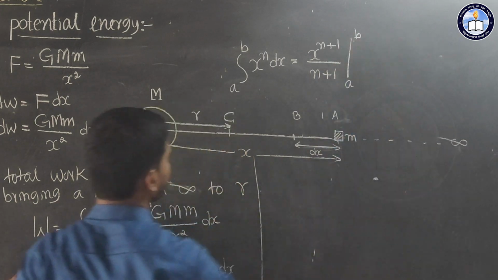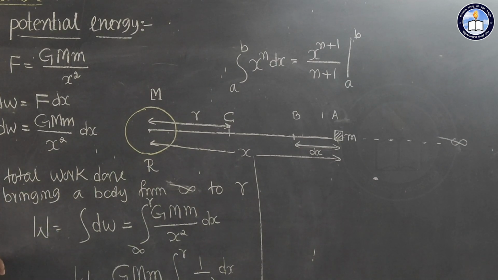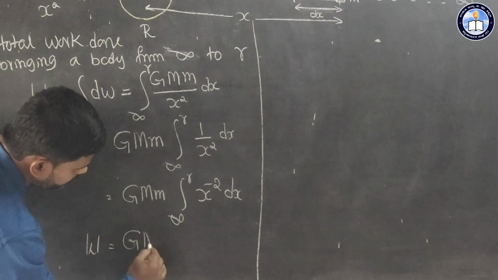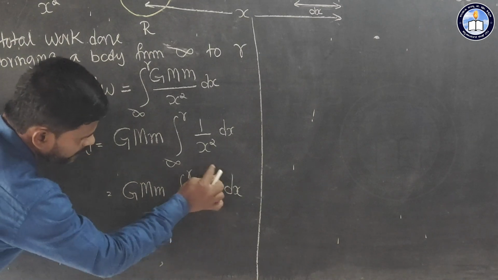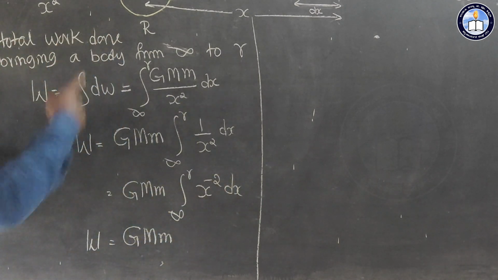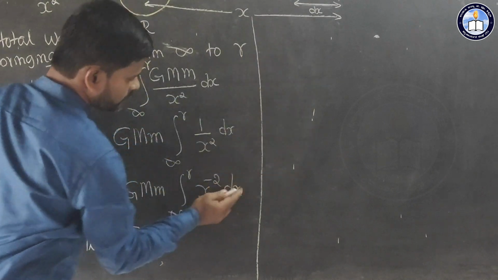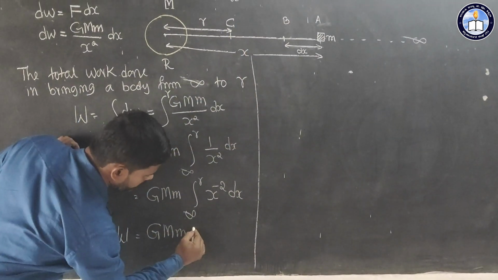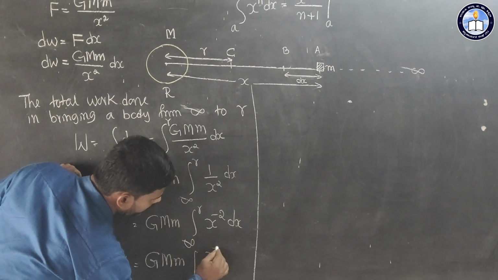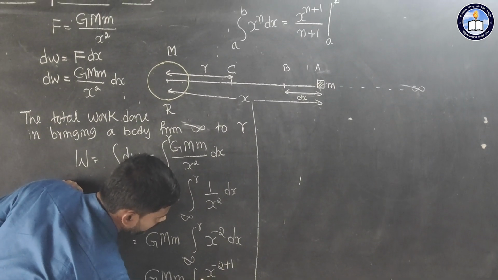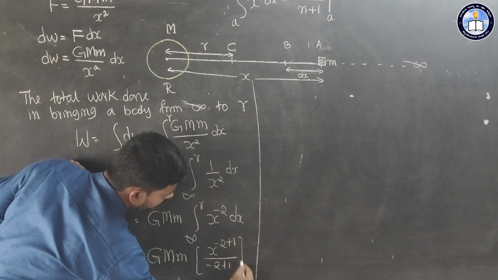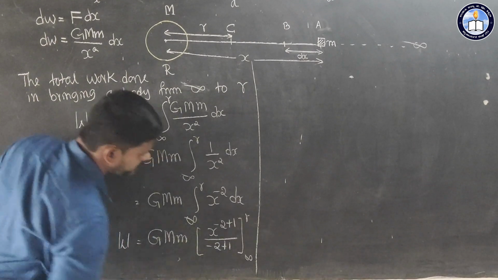Here there is no integration constant c because it is a definite integral. So now this is total work done, W is equal to G into M into m. So for this I will apply this integration formula. So here in place of n, here minus 2. So what you can write here, x to the power minus 2 plus 1 divided by minus 2 plus 1, limit infinity to R.